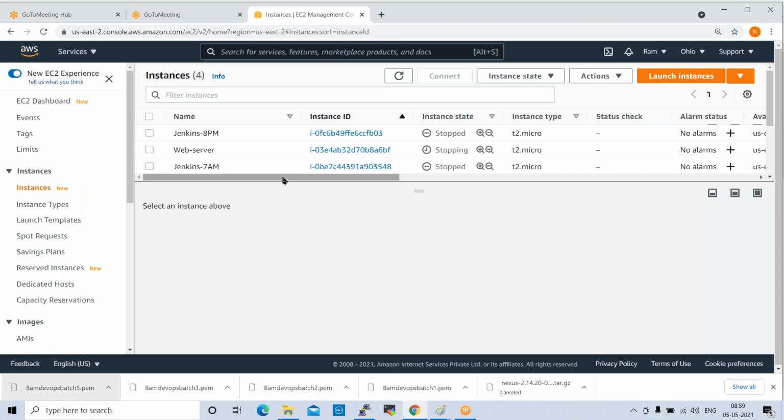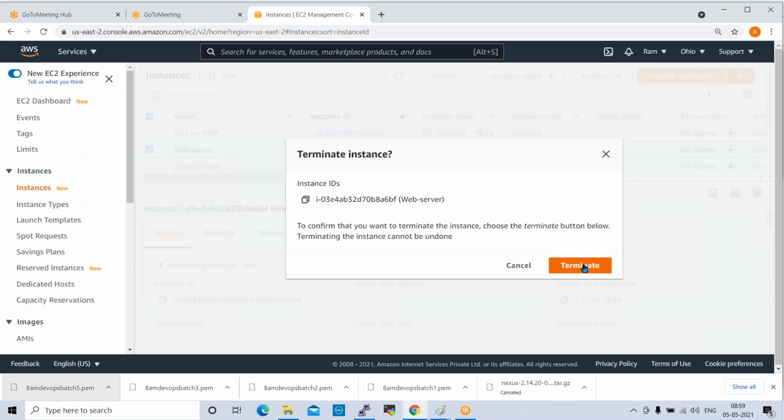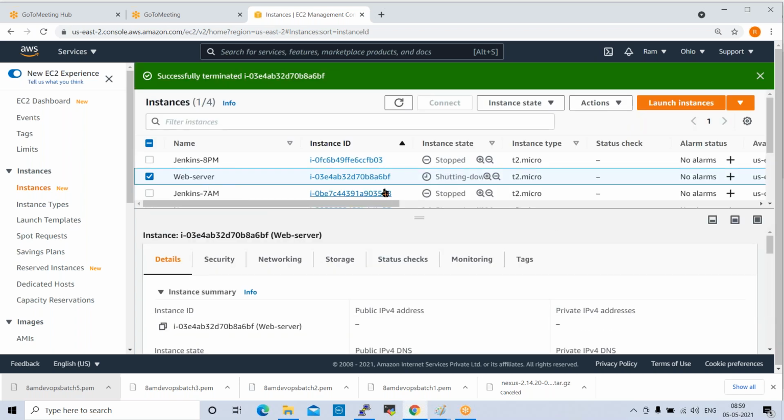Okay, so now this instance is in stopped state. If you want to terminate this, you can select it and go ahead and terminate the instance. For now we can terminate this. Tomorrow we'll quickly create one more instance and connect to that instance. I select terminate instance. I'm terminating this. Okay, fine. So we stop here for today.